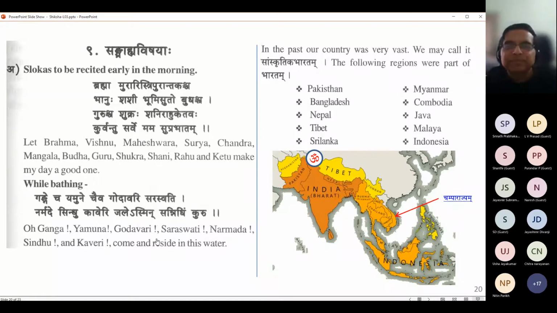Nice. So this Brahma Murari thing, sir. That Murari and Tripuranta is there, no? Why is that visarga there? Murarihi, Tripurantakaha. So Murarihi has become Murarissa. The Visarga Sandhi becomes Sakara, we call it.